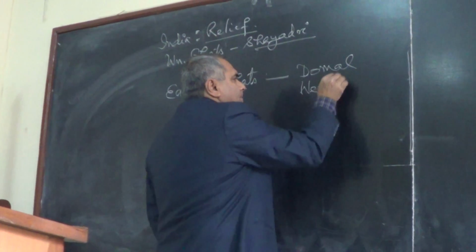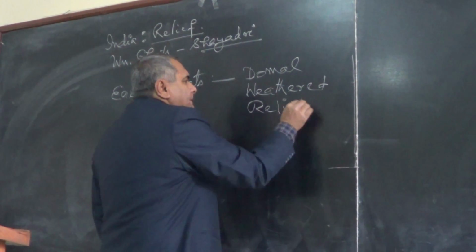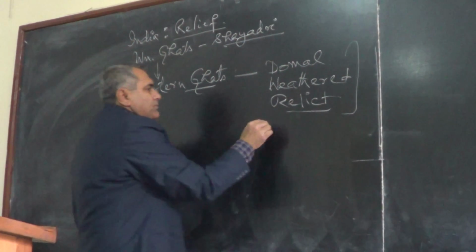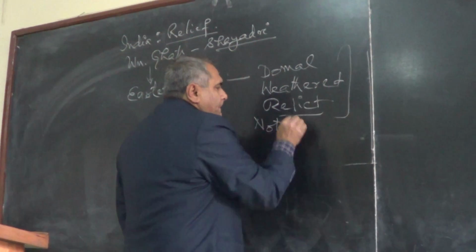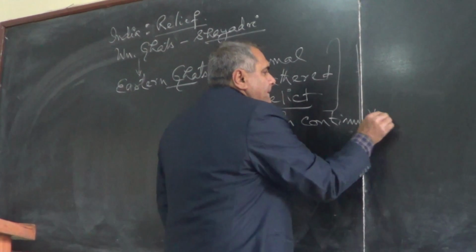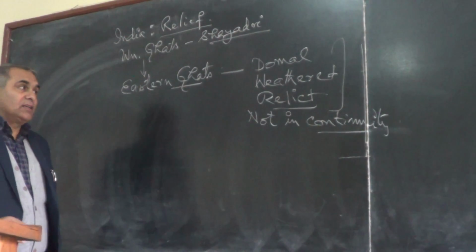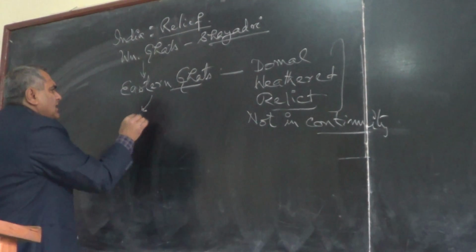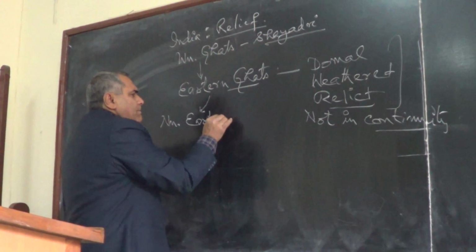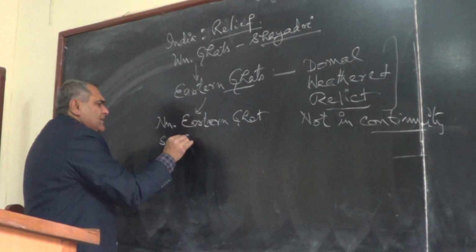So Eastern Ghats are basically domal, weathered, relict, and these are very old. They are not in continuity, unlike the Western Ghats. So it is divided into two parts: the Northern Eastern Ghats and the Southern Eastern Ghats.